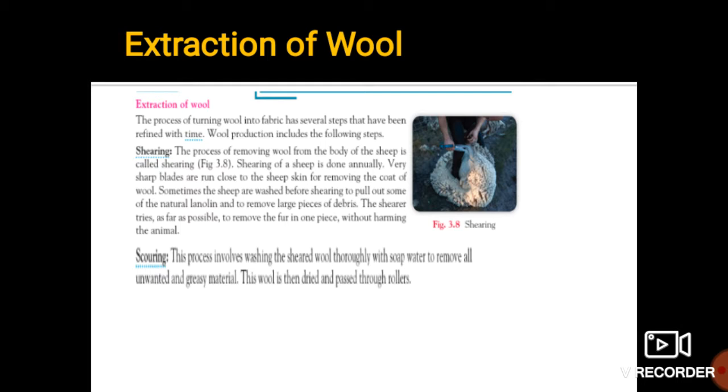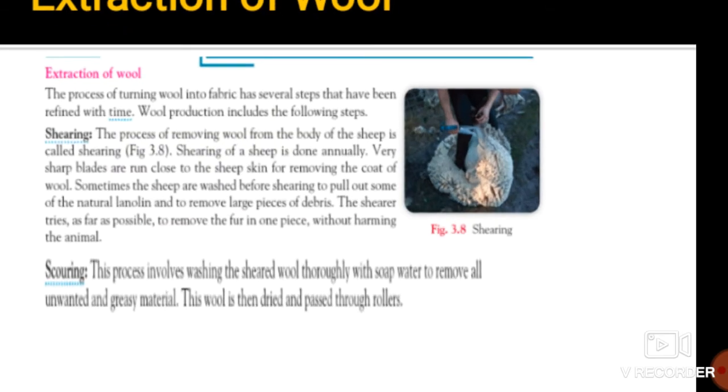Now up to this we have seen what wool is, what animal fiber is, and what the different kinds of animals are from which we get wool. Now we have to see the exact procedure of how we get the wool from that sheep. So see over here, this is the procedure for getting the wool.